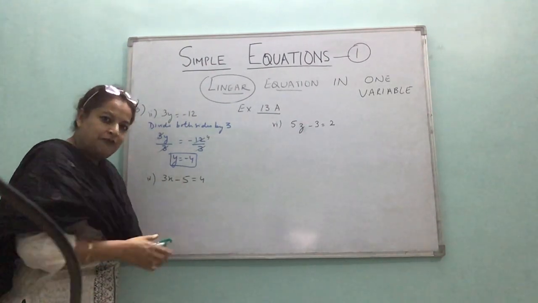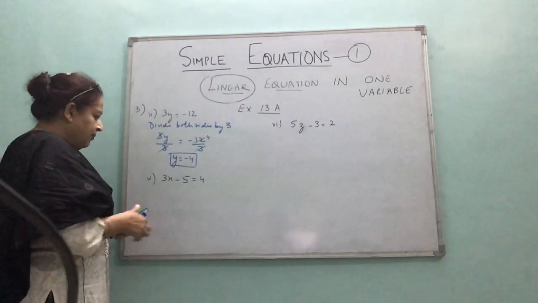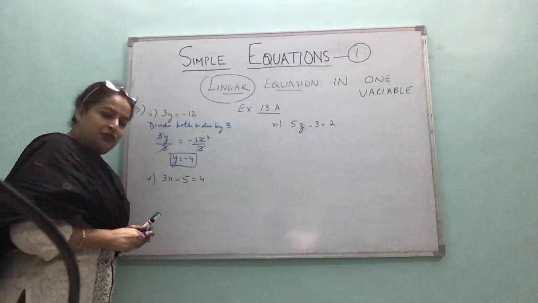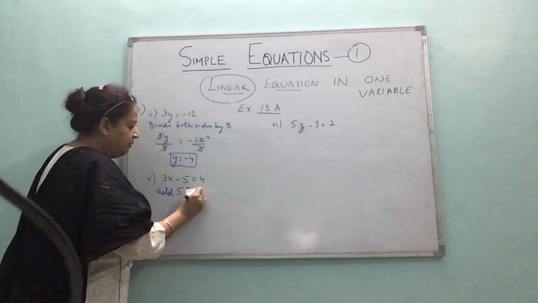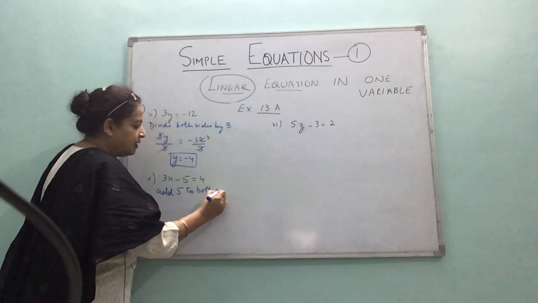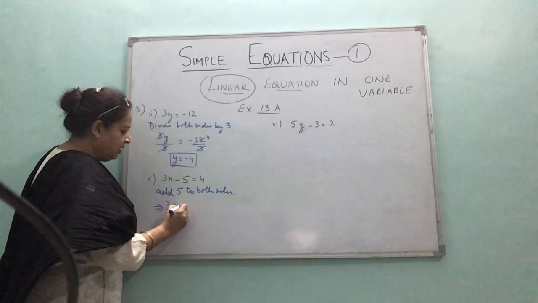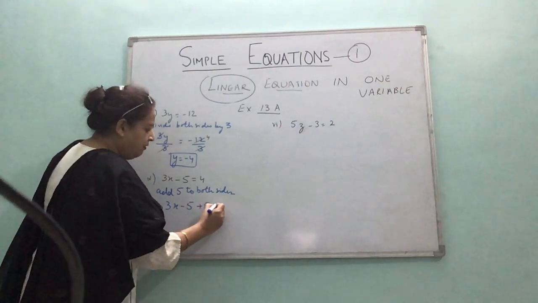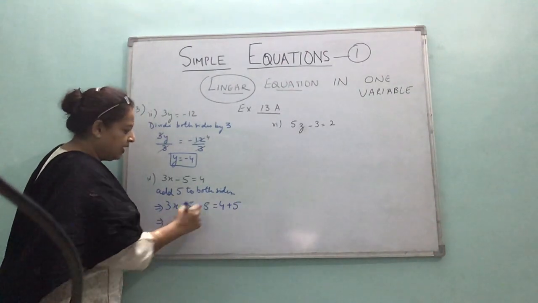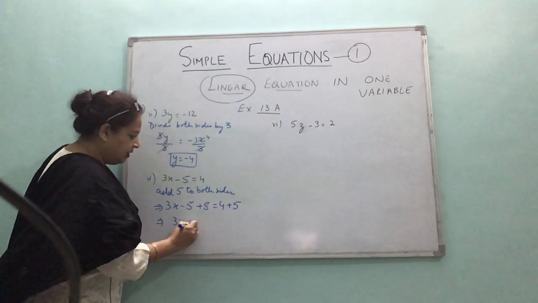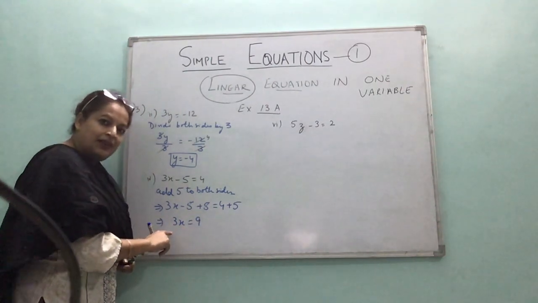So inverse operation of minus 5 is what? Plus 5. So what will you write? Add 5 to both sides. So what will you get? 3x minus 5 plus 5 and 4 plus 5. Now this of course cancels off. 3x is equal to 9.